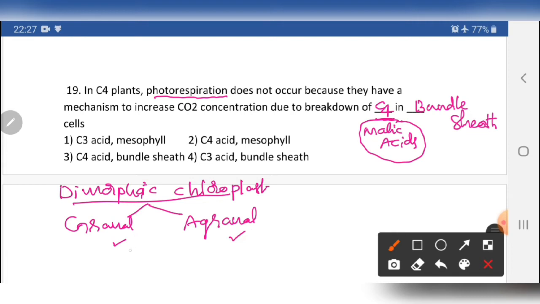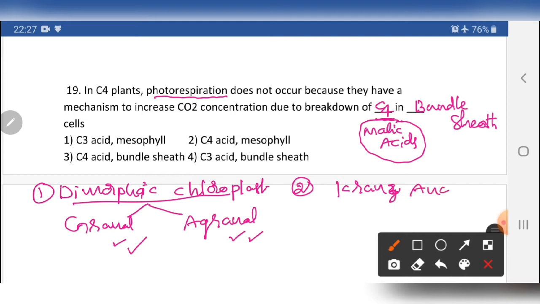That is the reason the light reaction proceeds here, and the dark reaction proceeds here. So the light and dark reaction sites are different, which avoids photorespiration. Another mechanism in C4 plants is Kranz anatomy.